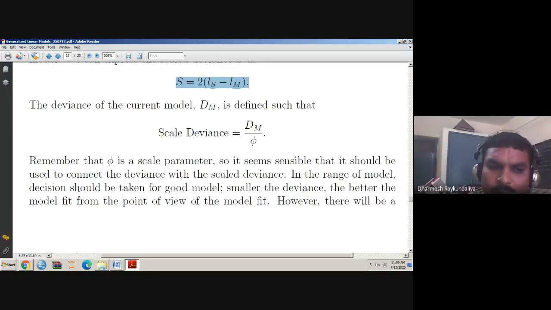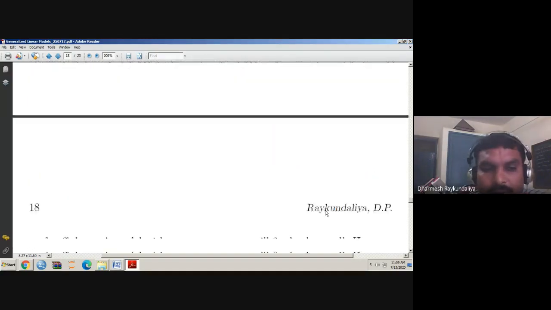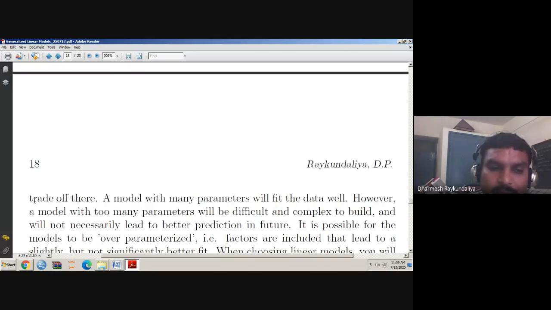In the range of models, decisions should be taken for a good model. Smaller the deviance, the better the model fit from the point of view of model fit. So if the deviance value is small, we say that the model fits well to the data. However, there will be a trade-off there.